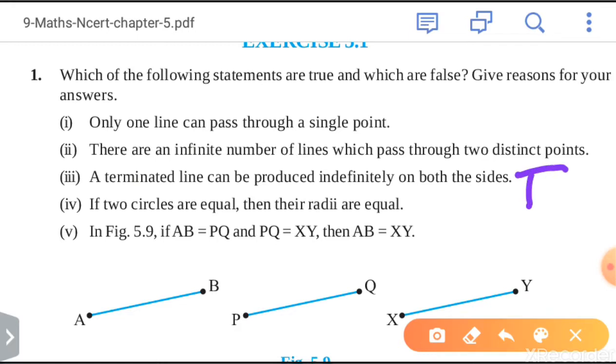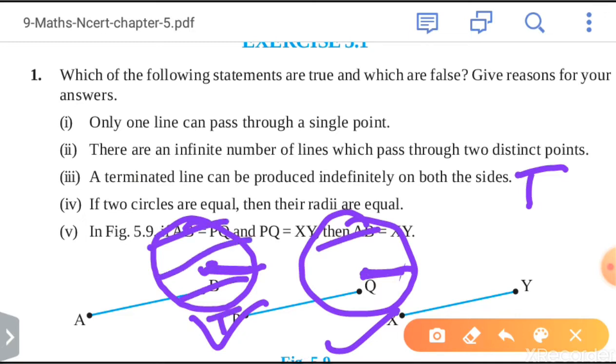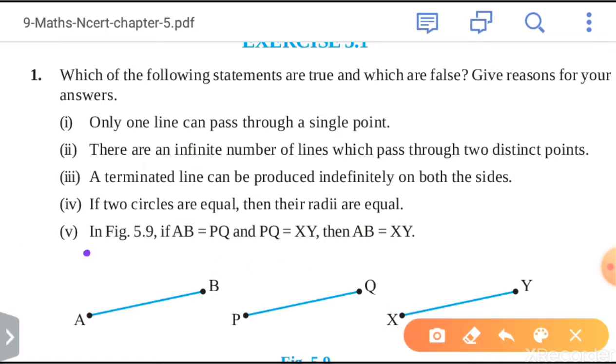If two circles are equal, then their radii are also equal. Yes, we can see that if two circles are equal, then definitely their radii will also be equal. Equal means if the area is equal, then definitely the radius will be equal. Now see the next part.